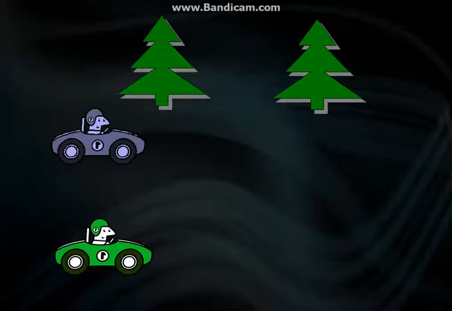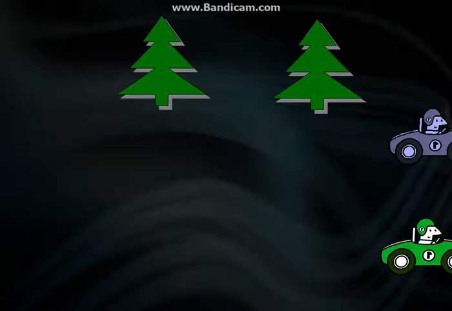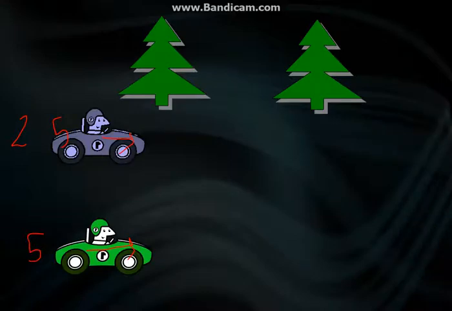See, we have two cars, a gray car and a green car. The gray car is moving at the speed of 2.5 km per hour, and the green car is moving at the speed of 5 km per hour. The gray car, from the perspective of the green car, is moving at the speed of 2.5 km per hour. Why? Because he is already moving at the speed of 5 km. So, relative velocity. But the same does not apply to light.